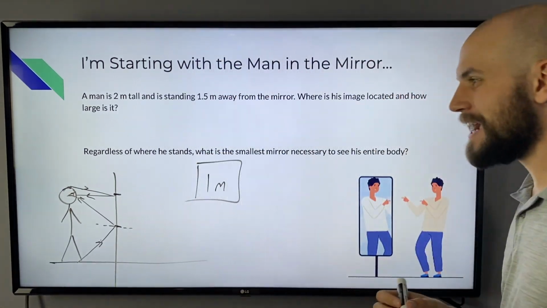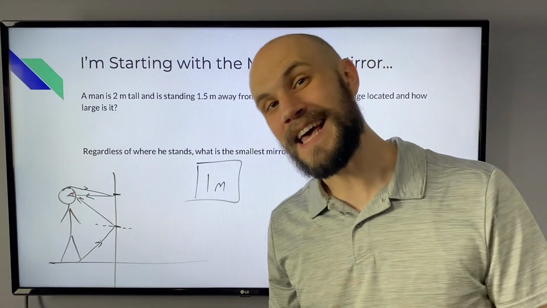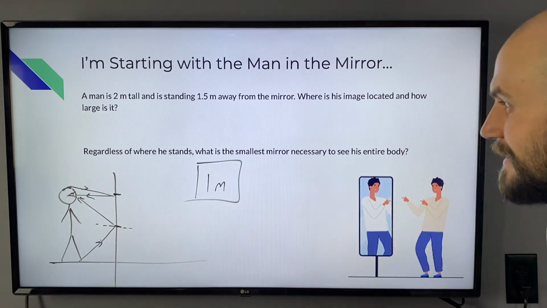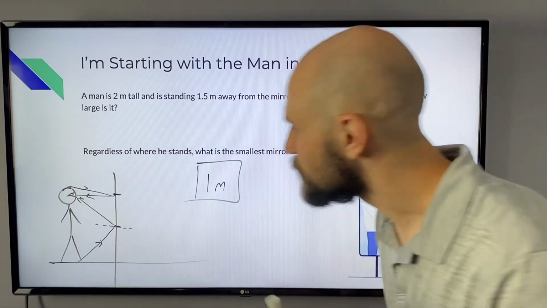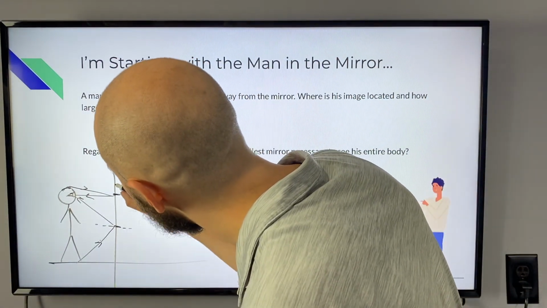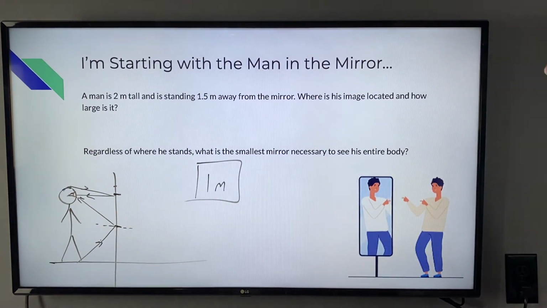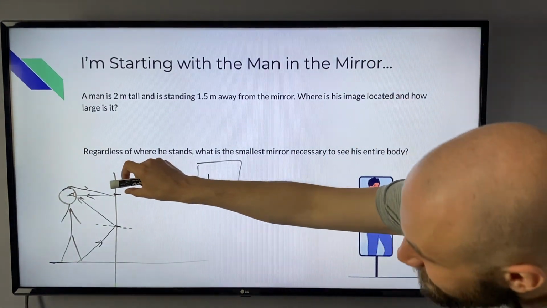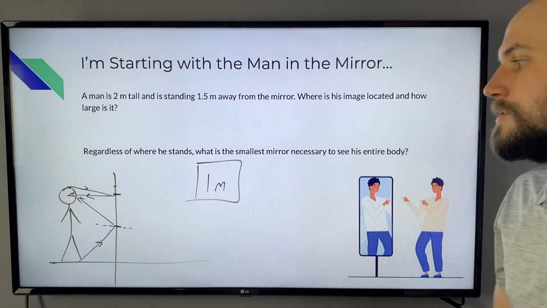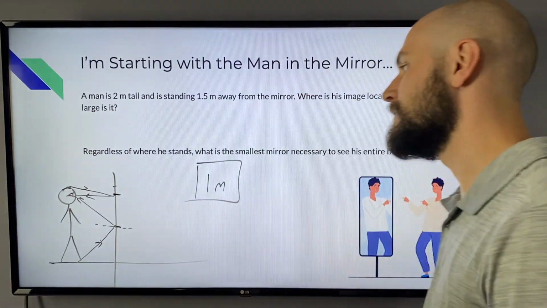It's a little more complicated than that because we can actually use less mirror than 1 meter in order to see the whole body, because it's really the distance between these 2 points, which is a little smaller than the top of his head. But this tiny little distance is pretty small compared to half of his height.